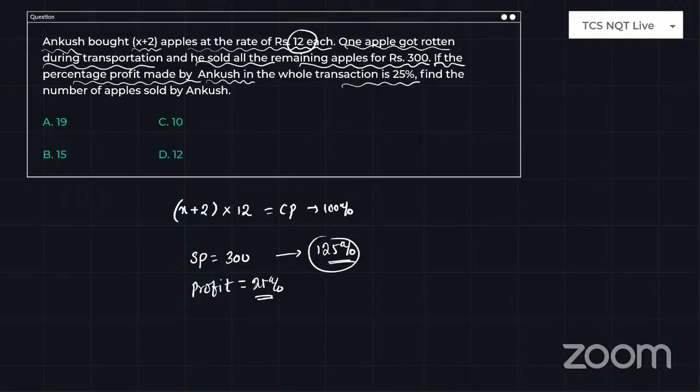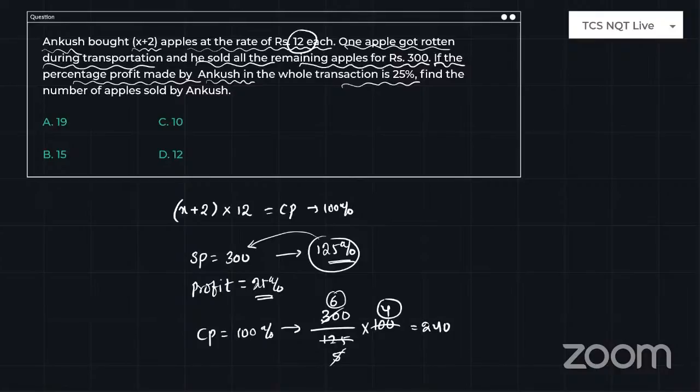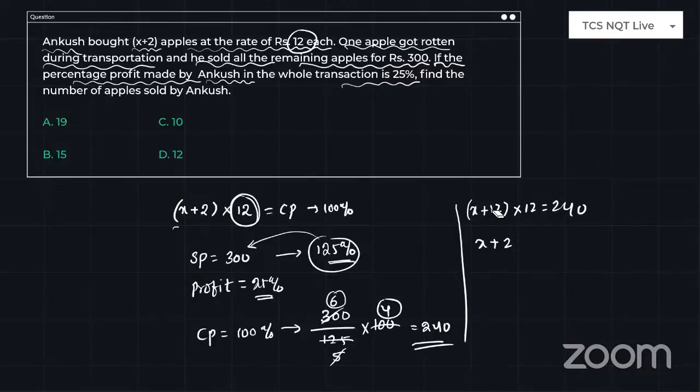So if 125% is 300, then cost price is 100%. What is the value? Simple. 300 divided by 125 into 100. So 25 got cancelled 4 times, 25 got cancelled 5 times, 5 will cancel this 6 times, 6 fours are 24. So answer is 240. So cost price is 240. Each apple costs 12 rupees, so (x plus 2) into 12 is equal to 240. Then x plus 2 is equal to 240 by 12, which will cancel to 20. So x plus 2 is 20.